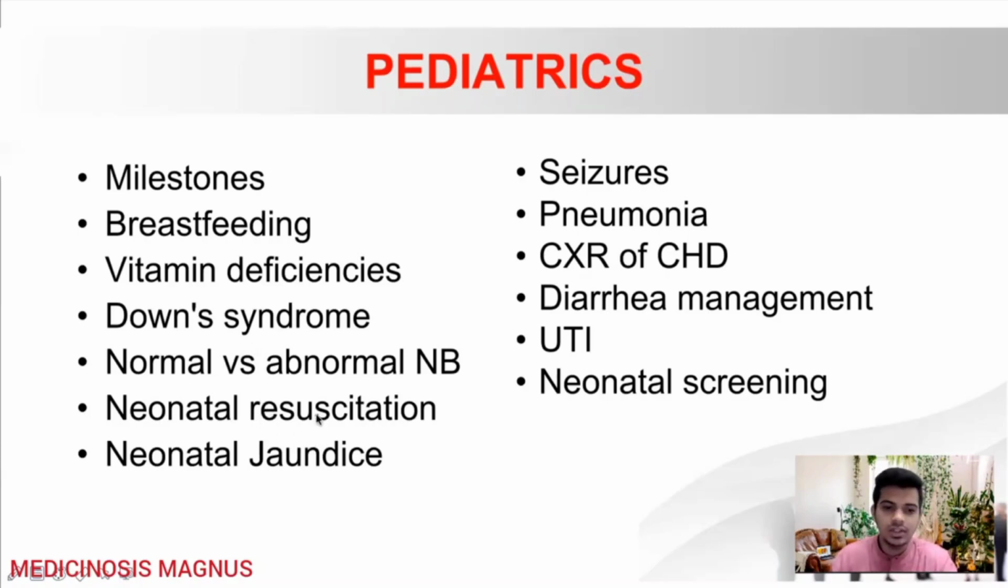Then the next important topic is neonatal resuscitation. So neonatal resuscitation, they will be asking like when you should start giving breaths, when should you start giving CPR, when you should stop giving CPR, and all those kind of things. Then neonatal jaundice, the physiological jaundice, pathological jaundice. Also know about the Gilbert syndrome, Crigler-Najjar syndrome, all those things.